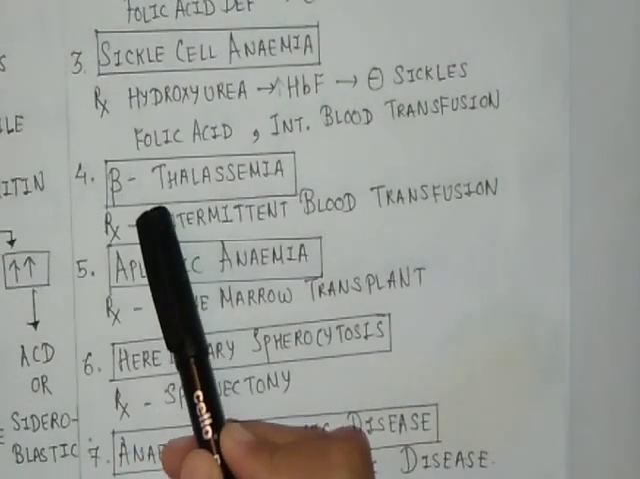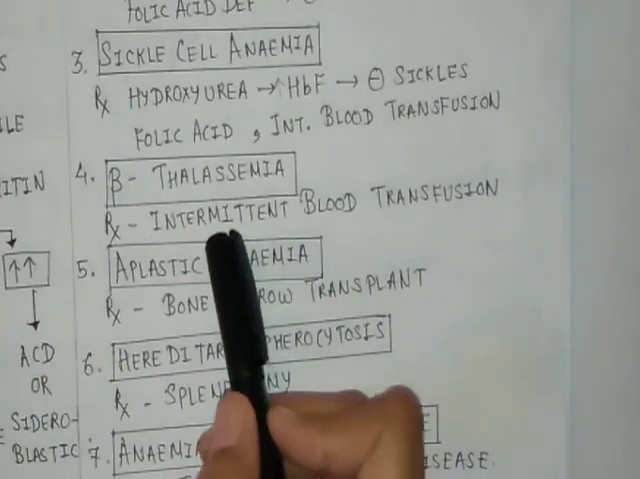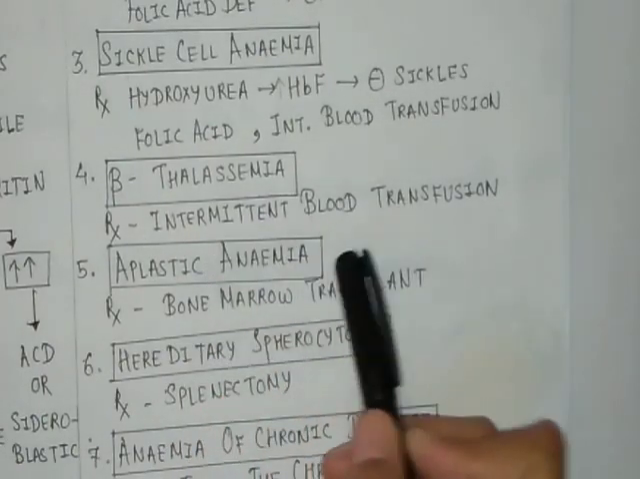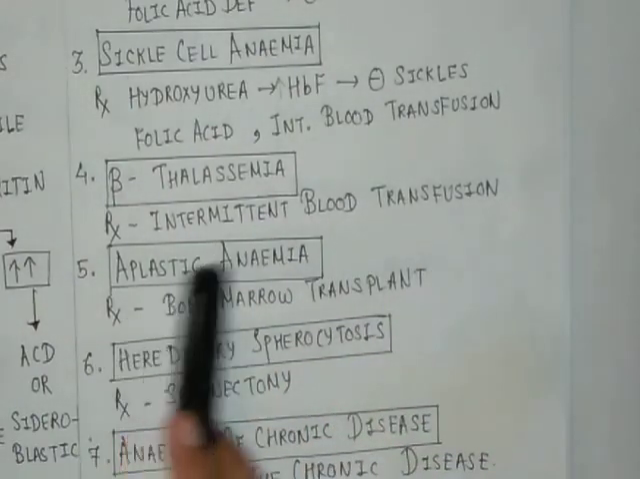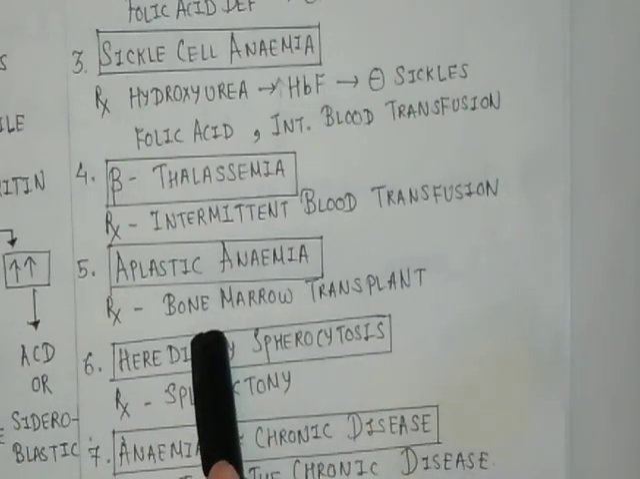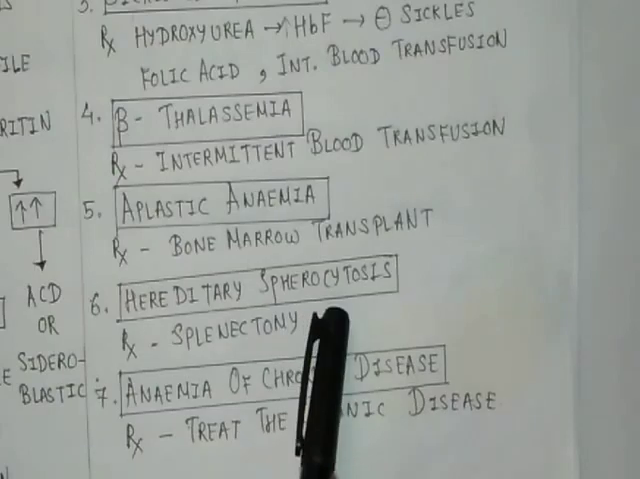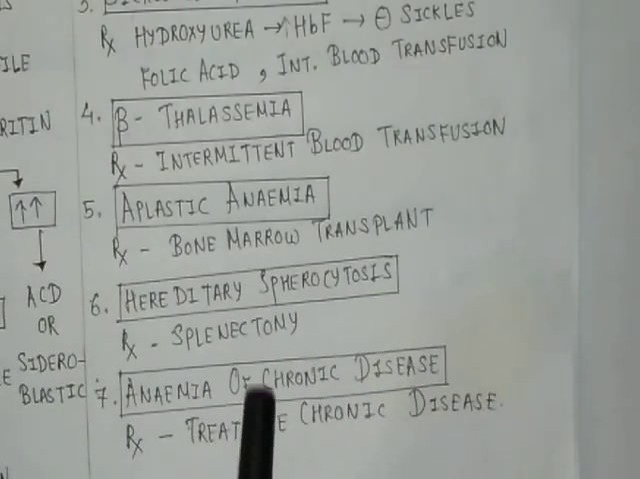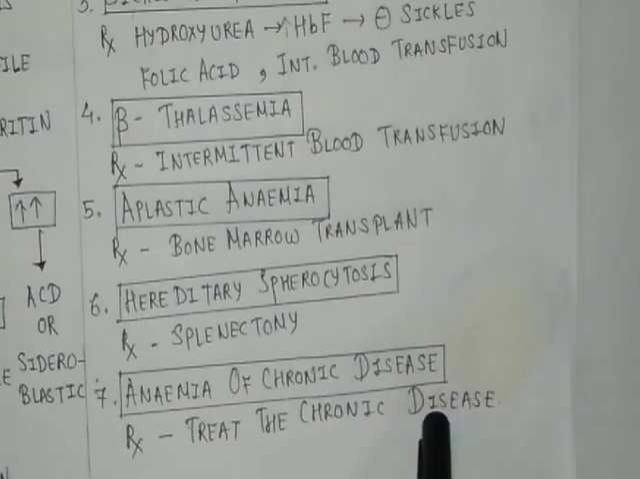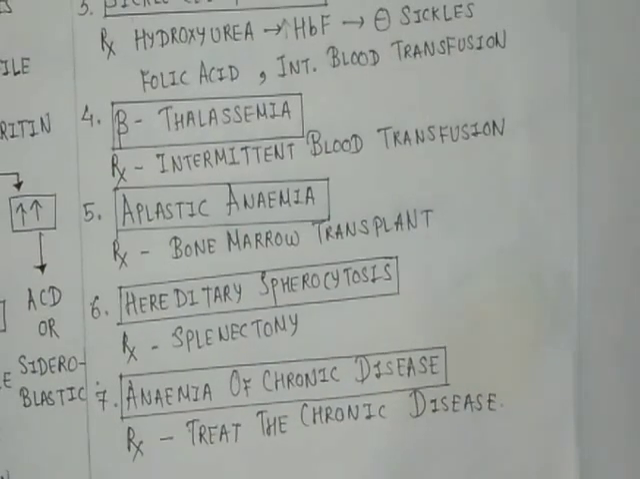Fourth one is beta thalassemia. The treatment is intermittent blood transfusion. Aplastic anemia has only one treatment, that is bone marrow transplant. Hereditary spherocytosis has surgical treatment of splenectomy. Anemia of chronic disease is treated by treating the chronic disease.